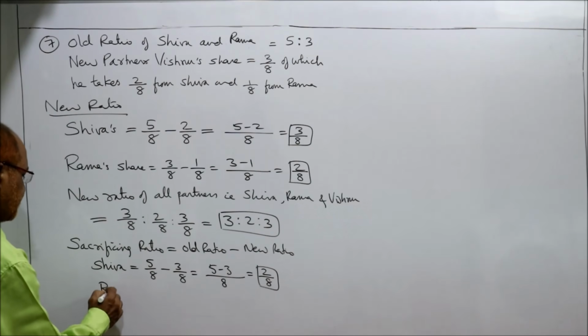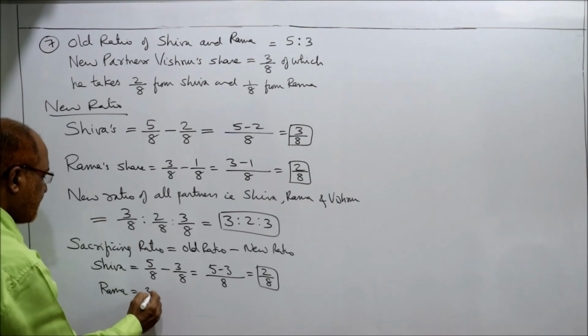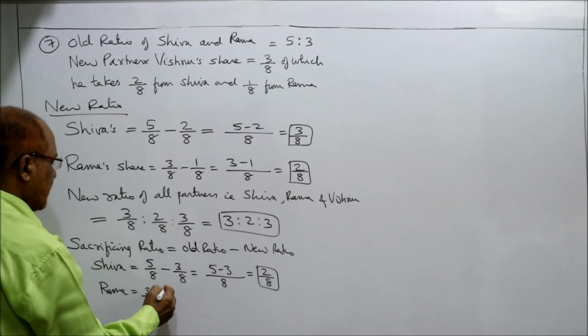Similarly Rama, the old ratio is 3/8 minus new ratio is 2/8.